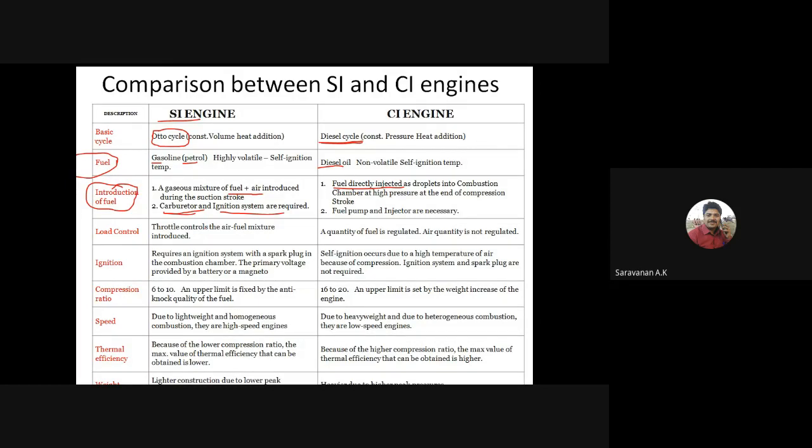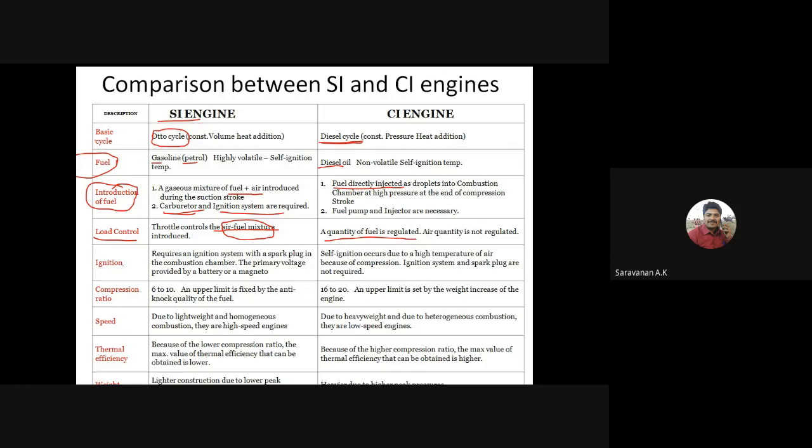Then the throttling controls the air fuel mixture. That is, it controls the carburetor nozzle. But here, with the fuel injector, the load control will be the amount of fuel injected through the fuel injector, right?